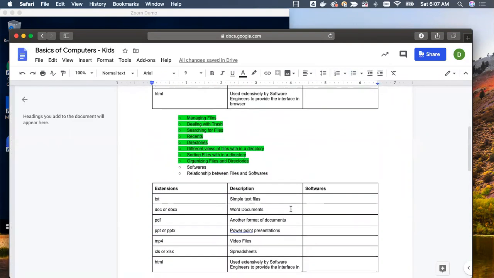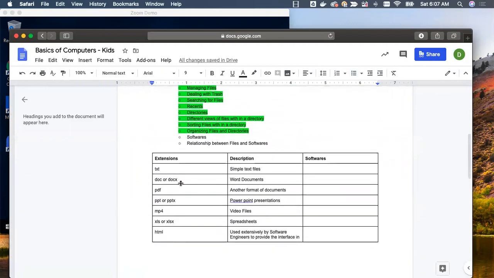So we'll understand what softwares we should use to open and manage text files. What are the softwares for doc or docx files? As of now, we should be using docx. Doc is a bit outdated. For PDF, what are the softwares we need to have, and so on. But before getting in there, let us understand details with respect to the softwares.